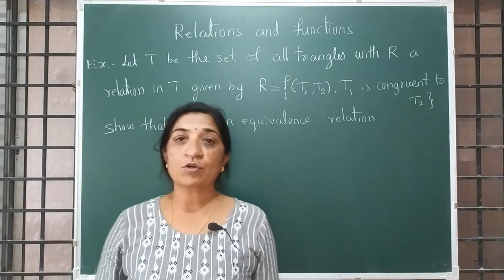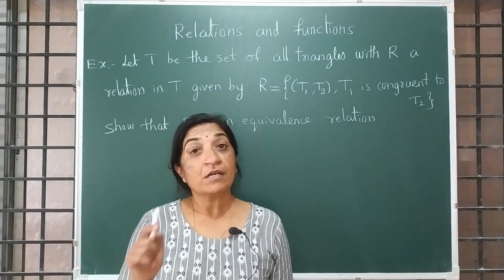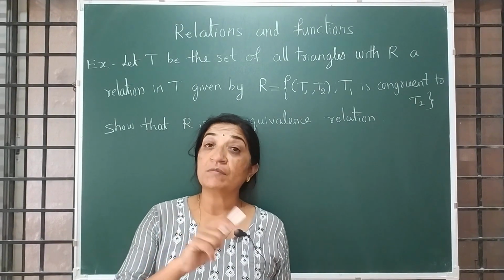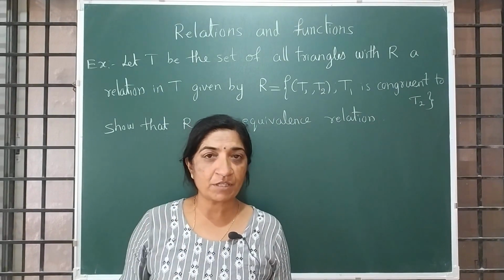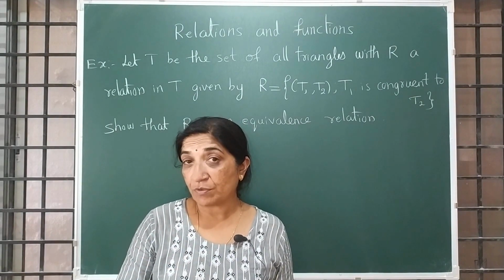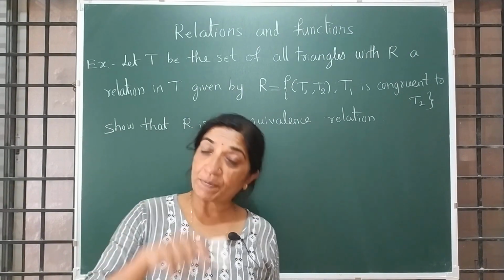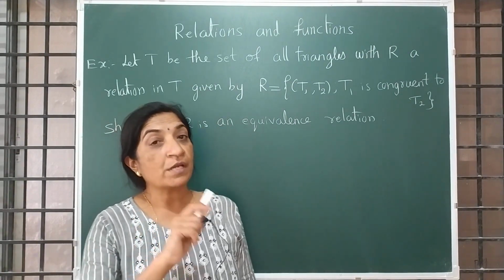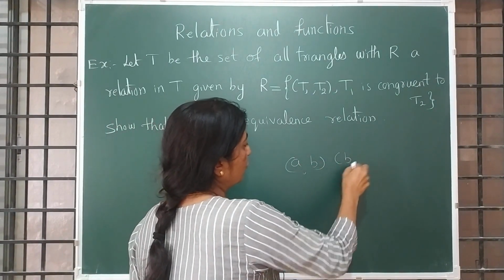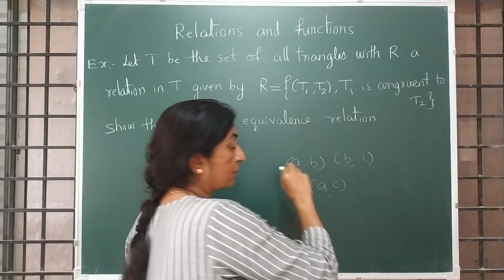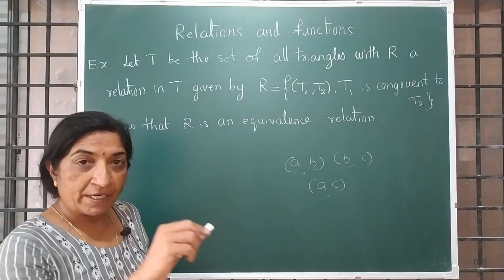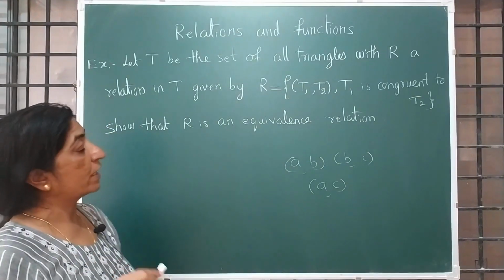In the last class I taught you relation, reflexive, symmetric and transitive. Reflexive means what? If the same terms are present in the ordered pair, it is reflexive. Symmetric: a comma b is present, and its reverse, b comma a, is also present. And transitive: a comma b, b comma c, if these two are present, compulsorily a comma c will be there. Then we call it a transitive relation. Based on that, now I am giving you the examples.